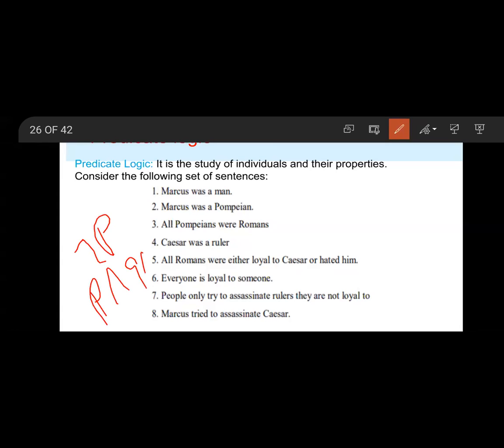This is the conjunction symbol, the conjunction operator. Next, disjunction. This is P or Q. Next, implication. Implication means P implies Q. That means Q if P, or P implies Q, or Q if P.